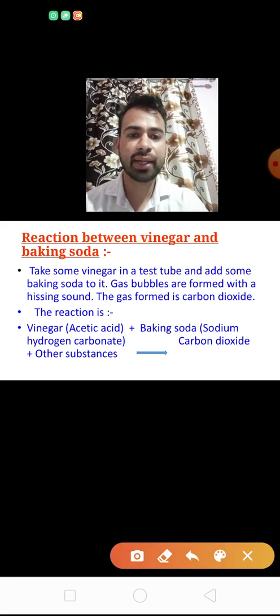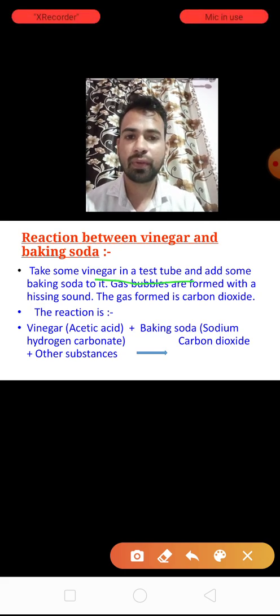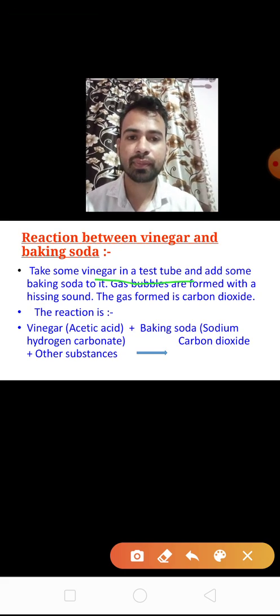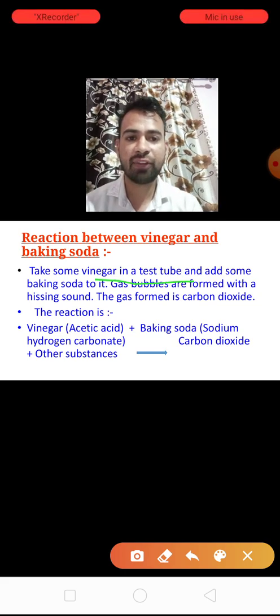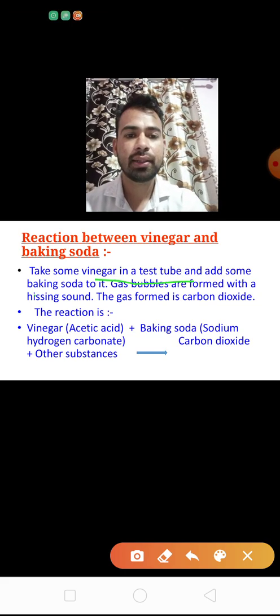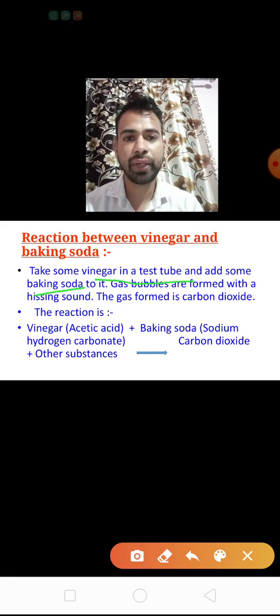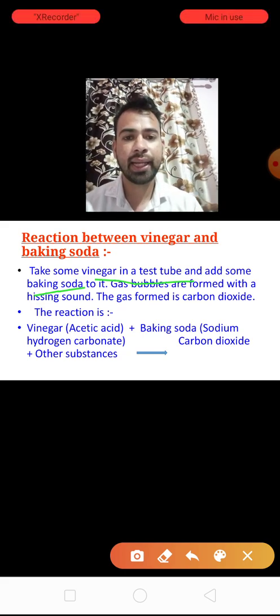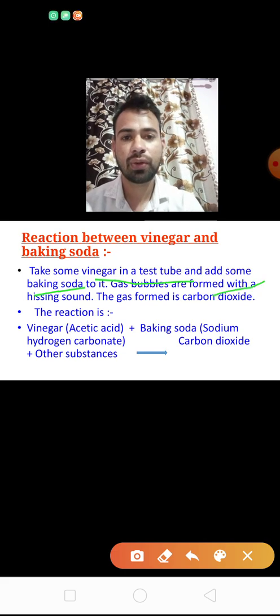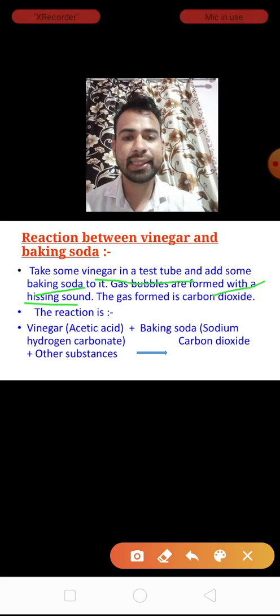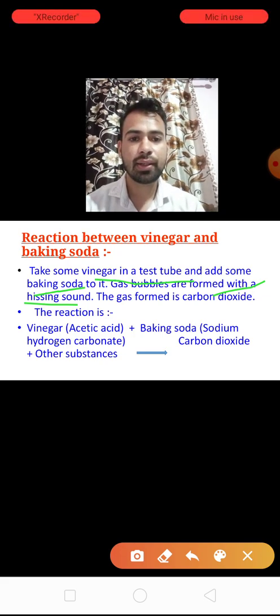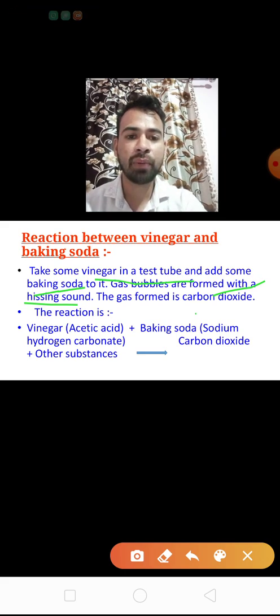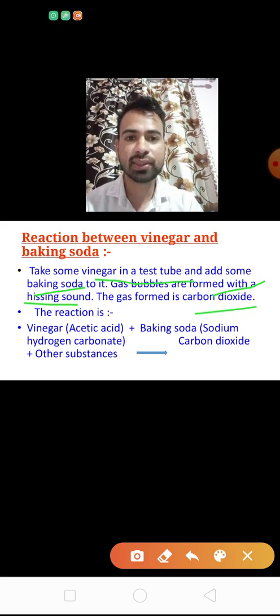Take some vinegar in a test tube, vinegar that is acetic acid. Then after that we add some baking soda to it. Then gas bubbles are formed with a hissing sound. A sound like a hiss will be created, and a gas is formed, that is carbon dioxide.